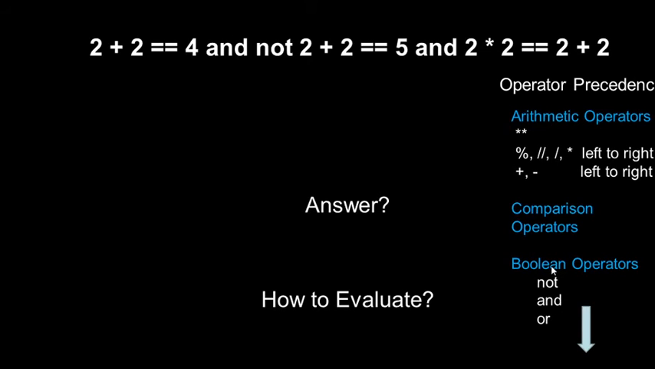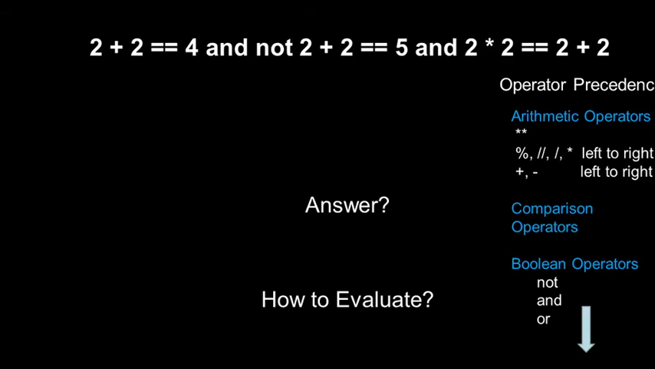Yes, sir. Then the third precedence goes to the Boolean operators. Among Boolean operators, not comes first, then and, then or. Right? So here I have written the arrow mark. That's how we need to go for evaluation.